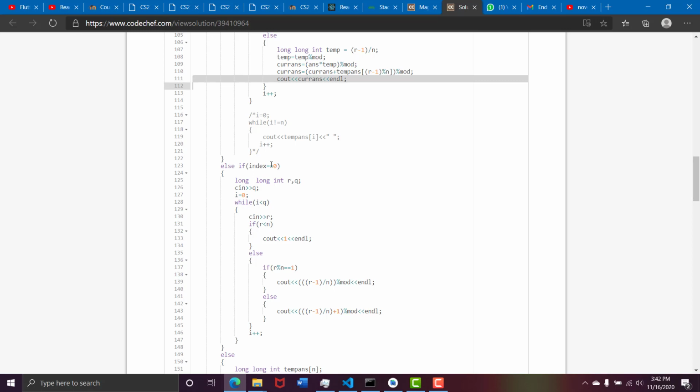Next, if 1 is present at the first index, that is, it is present at the starting index, then basically we keep track of two variables, just the number of total turns and the queries. We take in the query, and what he can do in this is, chef always has to select the first number, right?